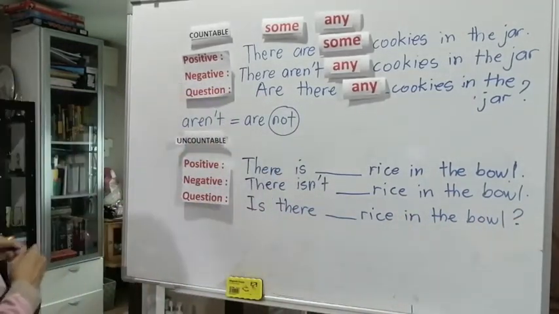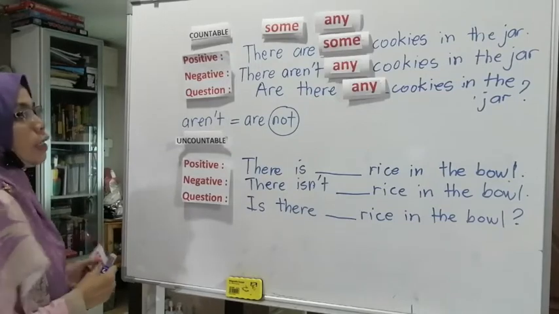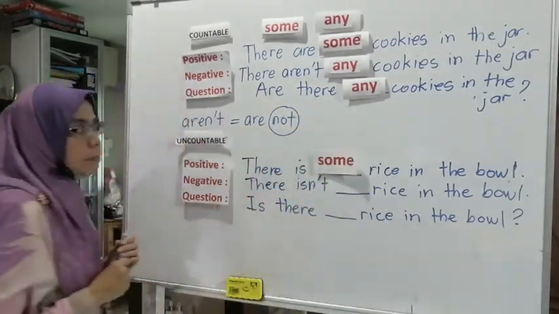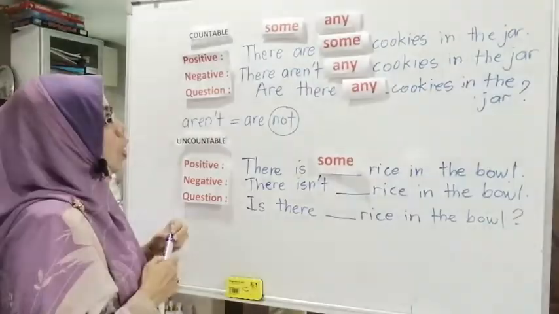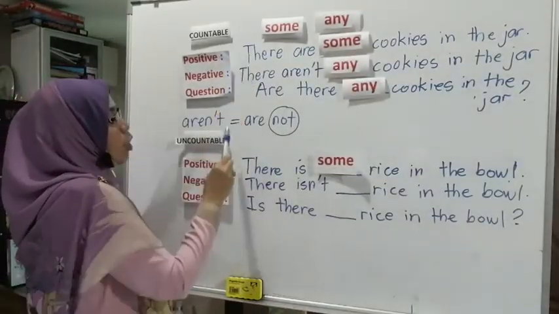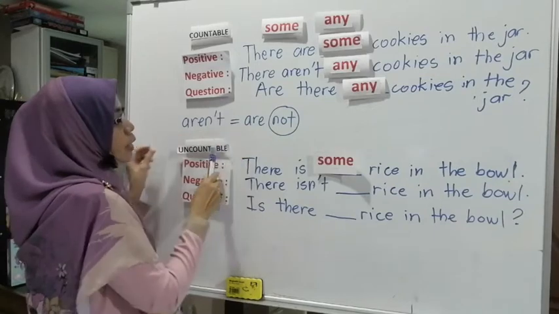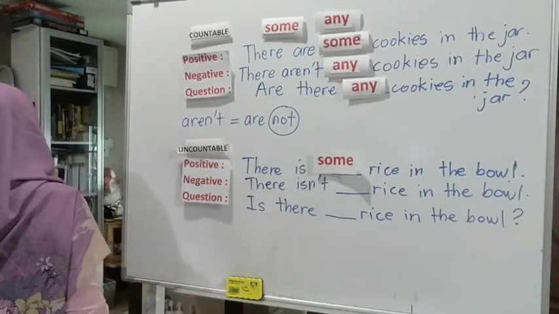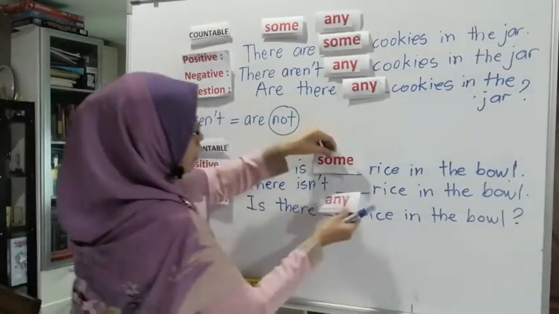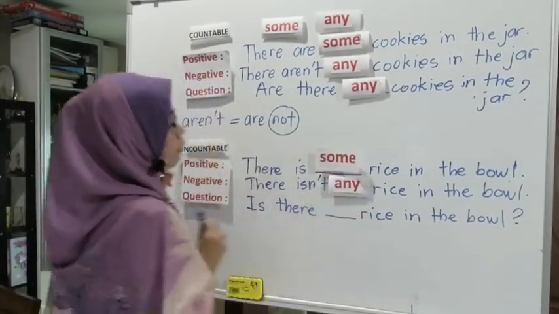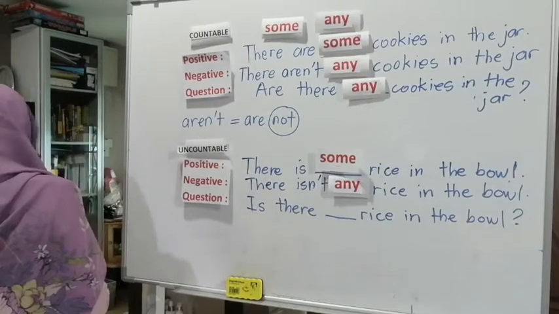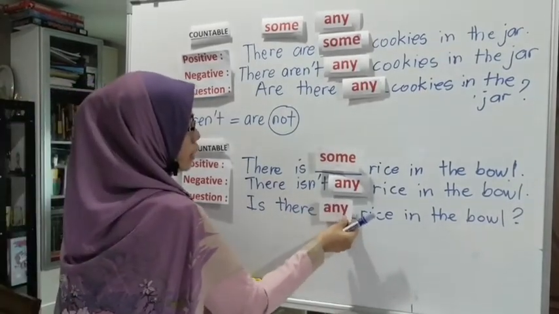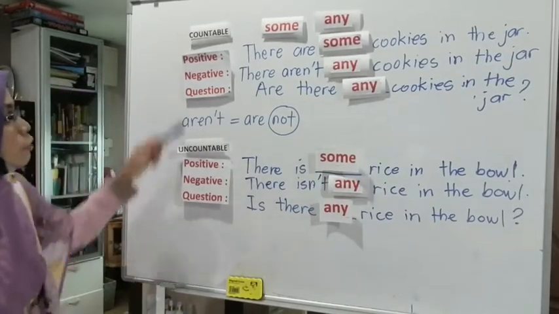Now again you have the word some, because some is used for countable and also for uncountable. Then you have: there isn't any rice in the bowl. And the last part: is there any rice in the bowl? Can you see?